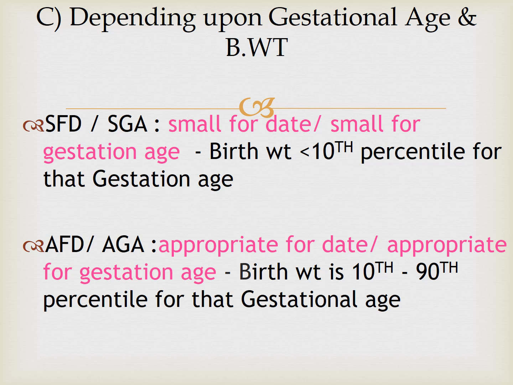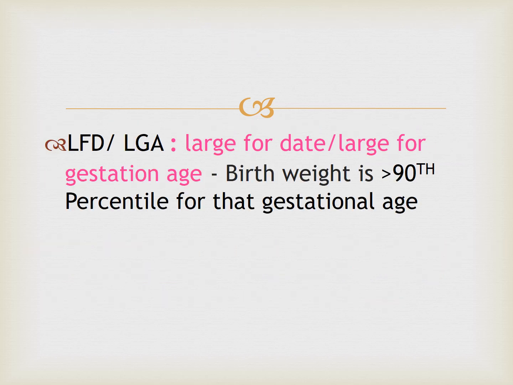Birth weight from the 10th to 90th percentile for that gestation age is known as appropriate for gestation age or appropriate for date. And when the birth weight is more than the 90th percentile for that gestation age, these babies are known as large for date or large for gestation age.